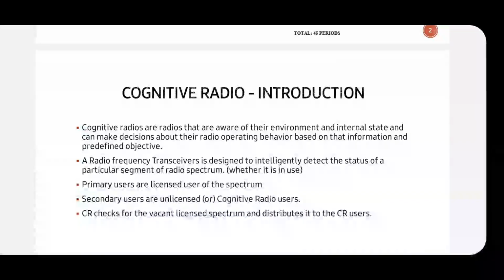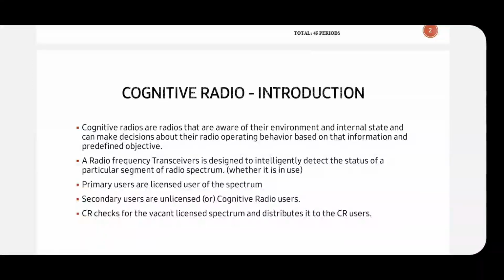This is our concept. So how can we use this? We are just saying that we are going to make the secondary users use the primary user spectrum when that spectrum is unused. For this there is radio: before that there was conventional radio, and then software defined radio. Now it is cognitive radio.